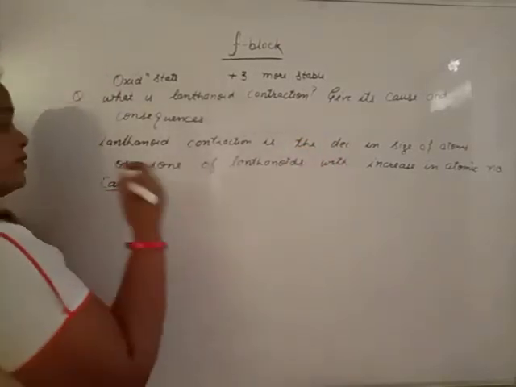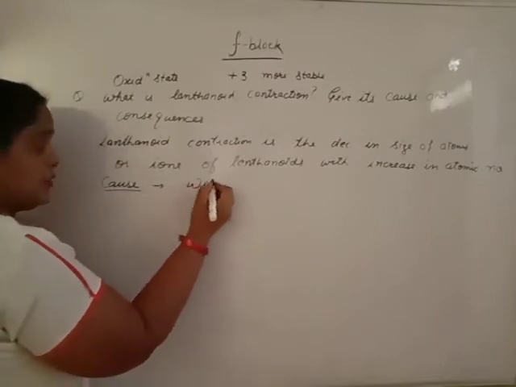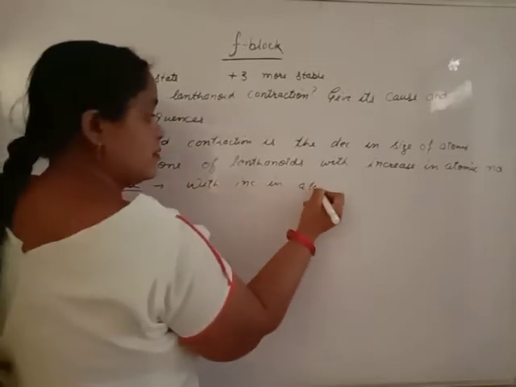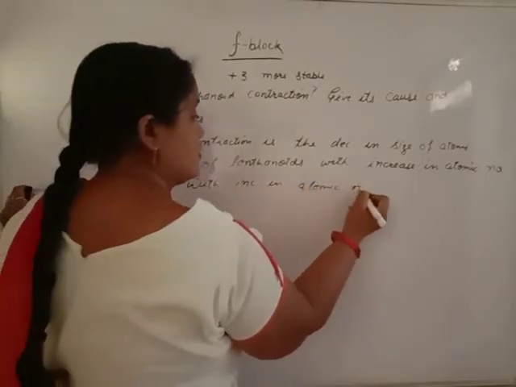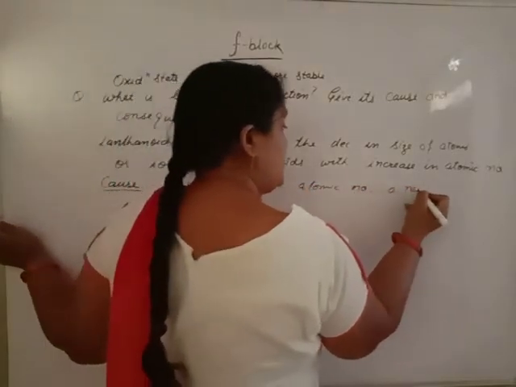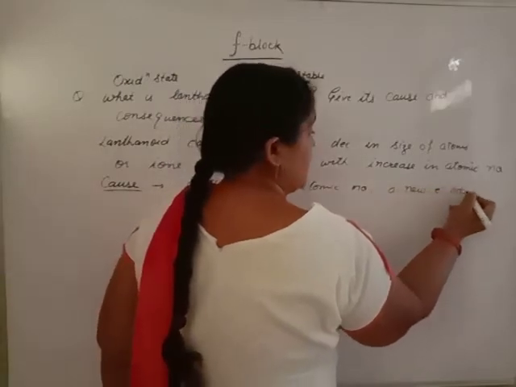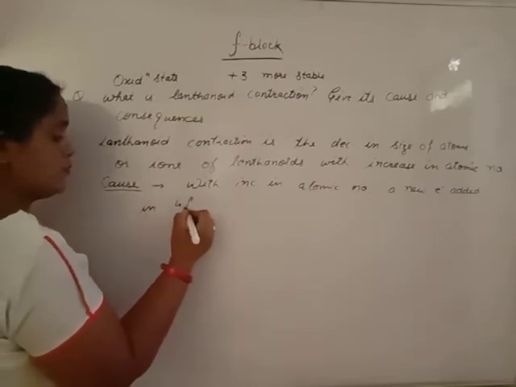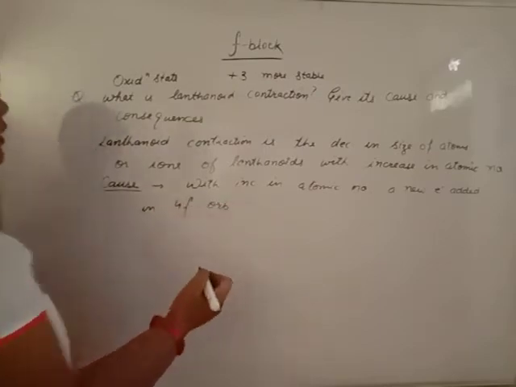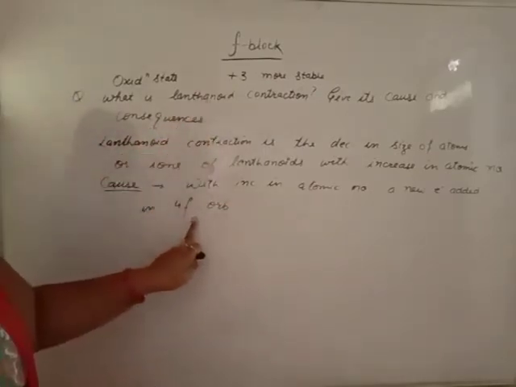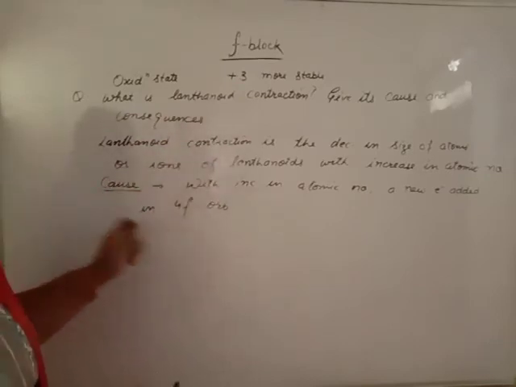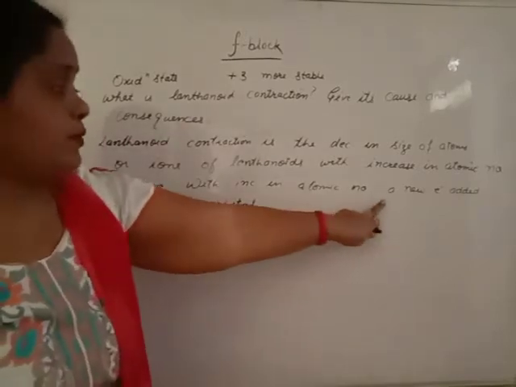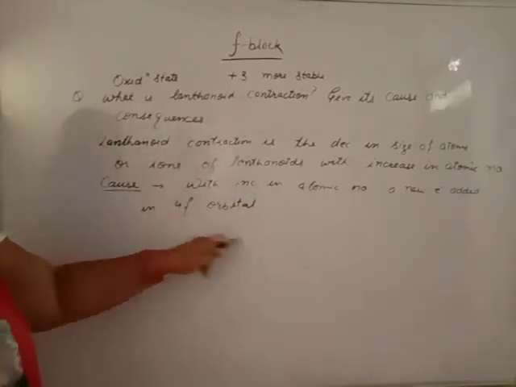With increase in atomic number, a new electron is added in the 4f orbital. Only for lanthanoids it is the 4f orbital; for actinoids it is the 5f orbital.